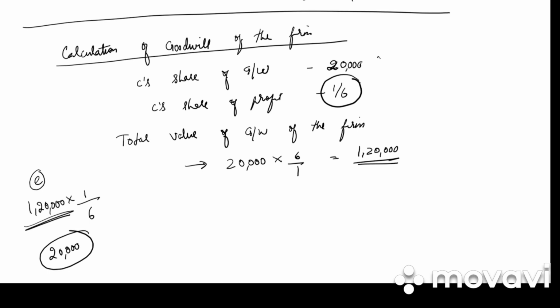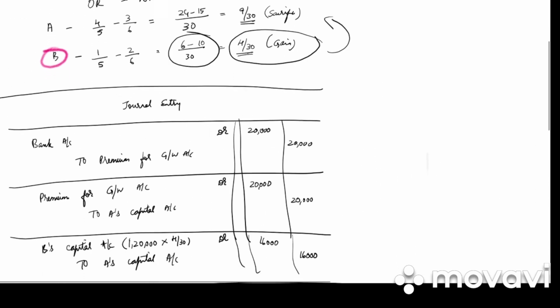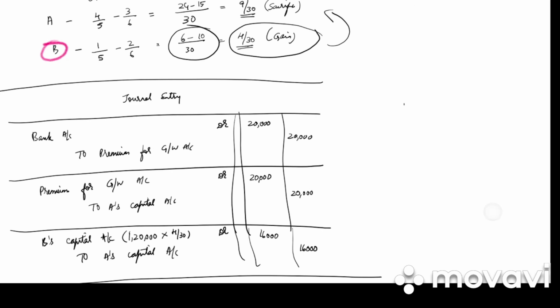Whenever they have given us the goodwill of a partner and they have given his share, तो यहाँ पे goodwill of the partner 20,000 दिया था, उसका share 1/6 था. So we need to take the reciprocal and get the answer. Clear? Always remember, the new partner will only compensate the partner who has sacrificed his share and not gained his share.